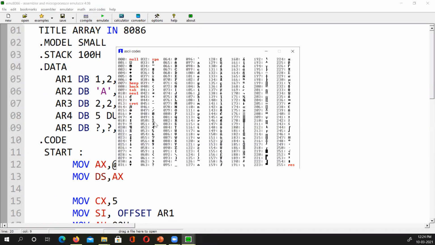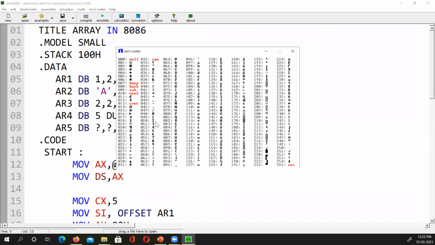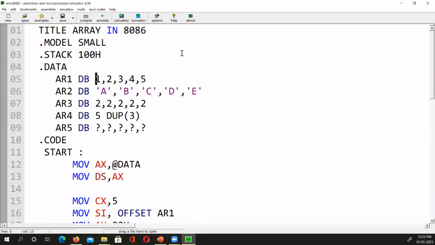ASCII value of 1 is 49. 30H. Very good. If I write here 49, 50, 51, 52, 53, then I don't have a problem. What is the ASCII value of 1? 49.